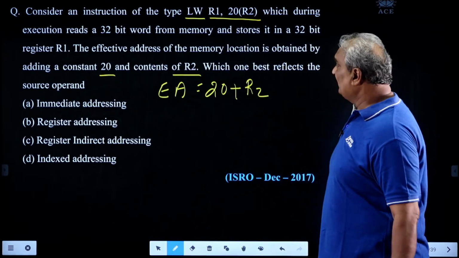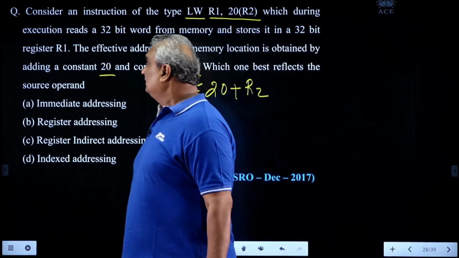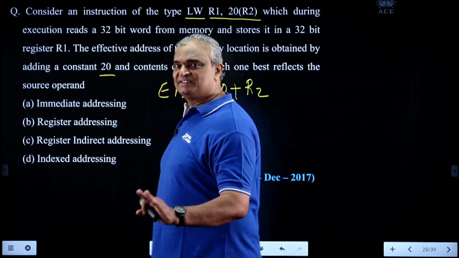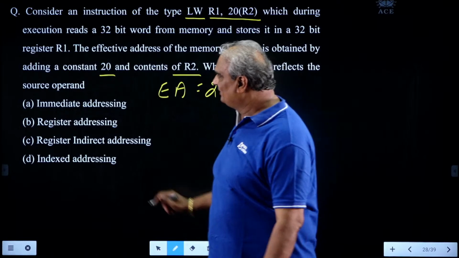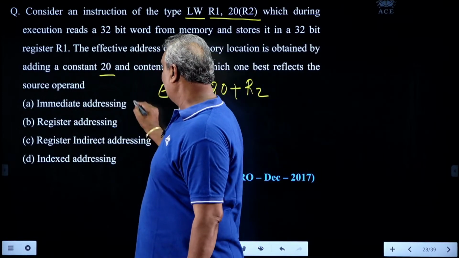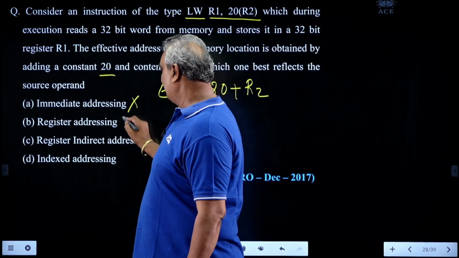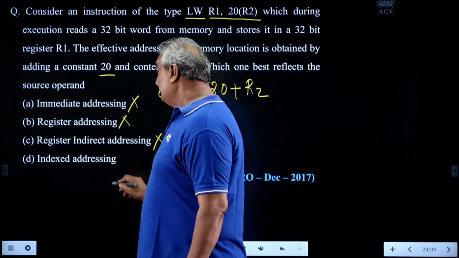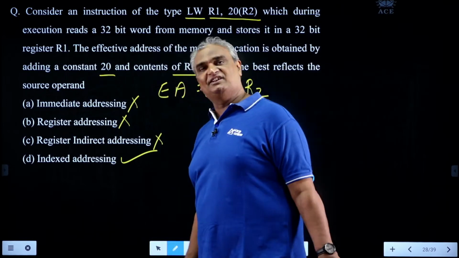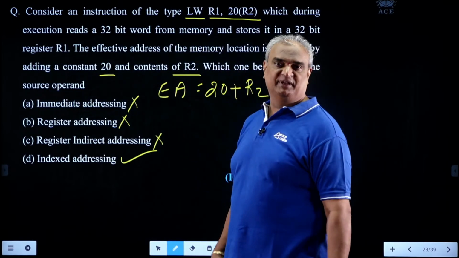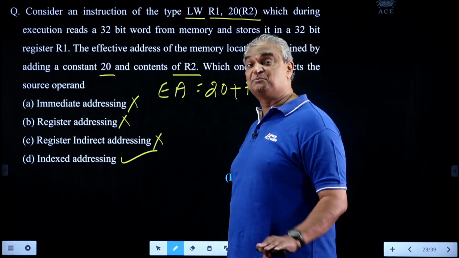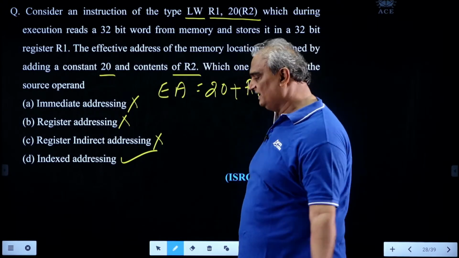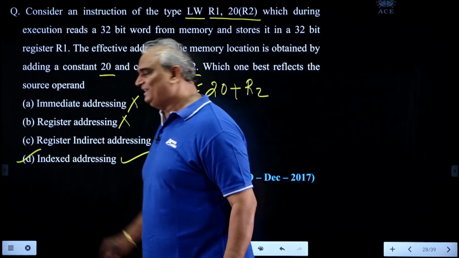Which one best reflects the source operand? He asked the type of addressing mode. It is computable addressing mode. Now, options are like this: immediate, non-computable; register, non-computable; register indirect addressing, non-computable; indexed, yes. In indexed addressing mode, a constant, meaning the offset or displacement value, is added to the given register. Which register is it? Index register. So the correct answer is D.